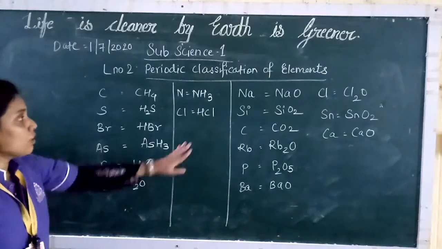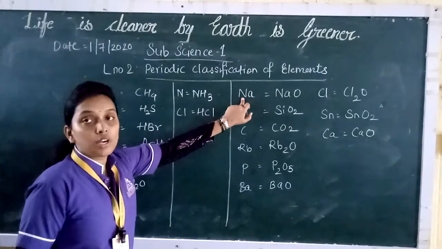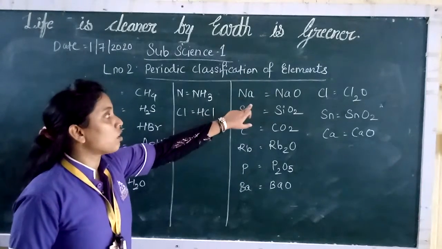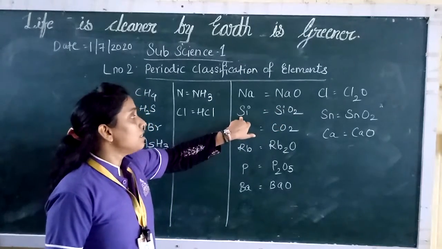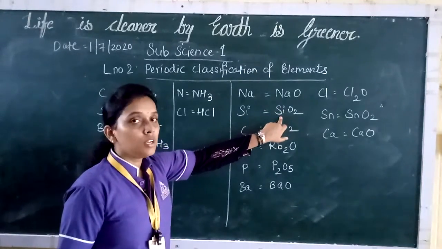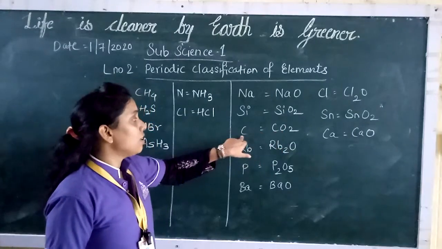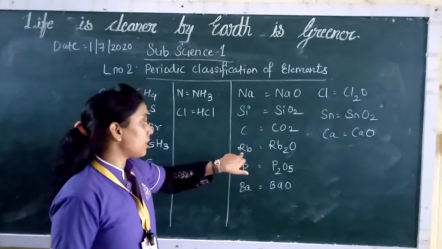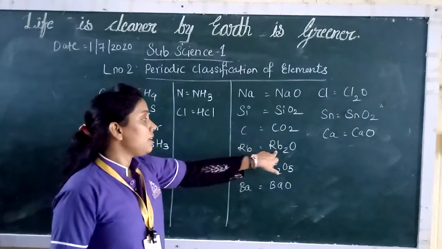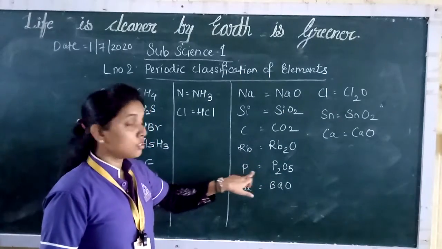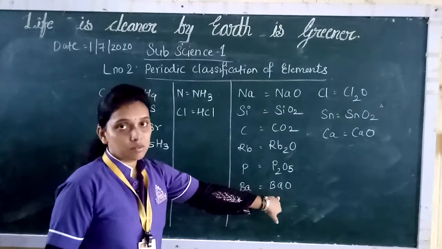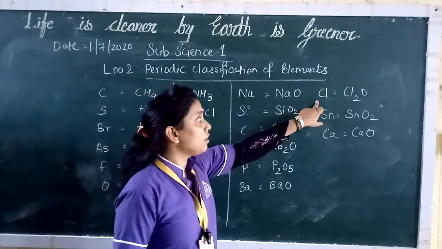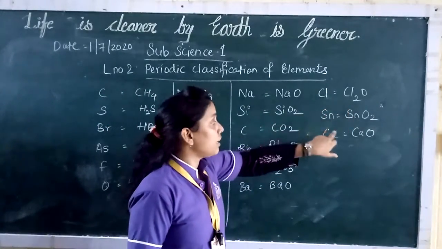Now, for oxides, sodium will react with oxygen and form sodium oxide. Similarly, silicon will form silicon dioxide. Carbon dioxide. Rubidium oxide. Phosphorus pentoxide. Barium oxide. Chlorine, this is chlorine monoxide.